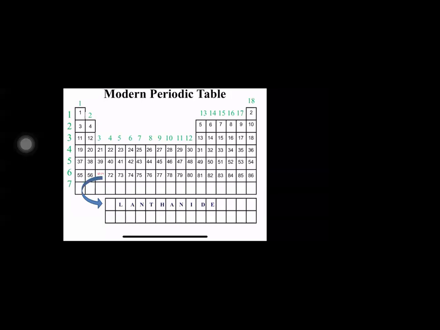What is this called? Lanthanide series. And why is it called the lanthanide series? Because the elements showed properties similar to the element named lanthanum. They had properties similar to that of lanthanum. And lanthanum is placed as the 57th element. The remaining 14 elements are placed at the bottom of the periodic table.